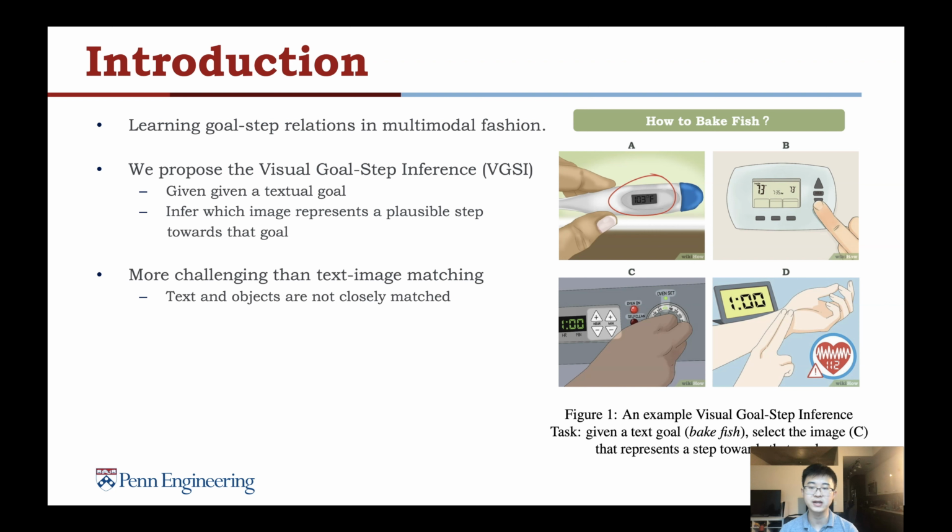We consider VGSI more challenging than traditional text-image matching tasks because the text and objects in the images are not always closely matched. For example, in image C, there is no fish in the scene, but we can still connect it with the task bake fish.